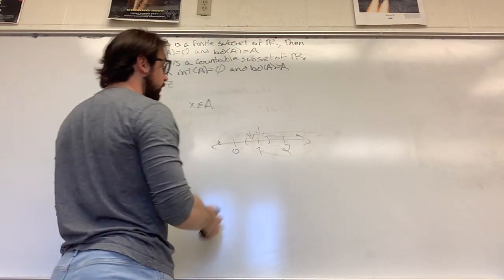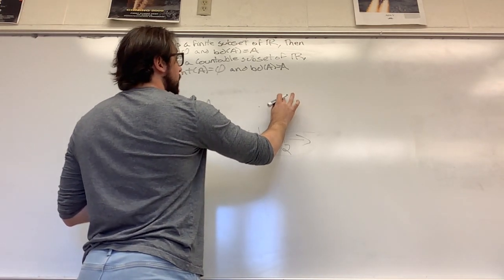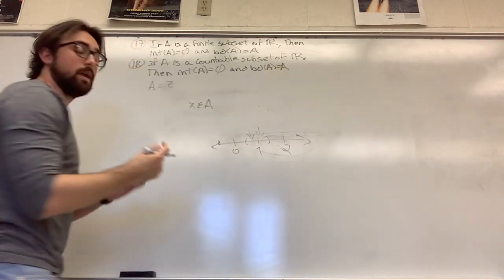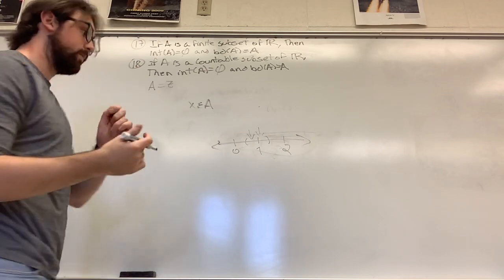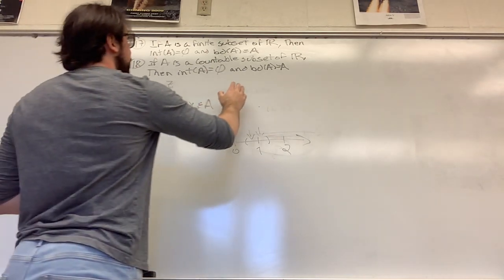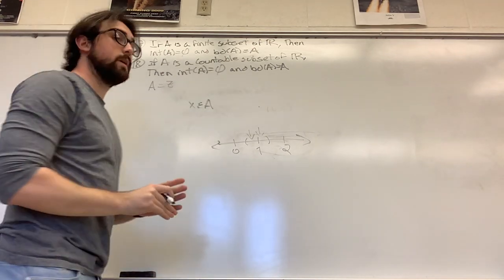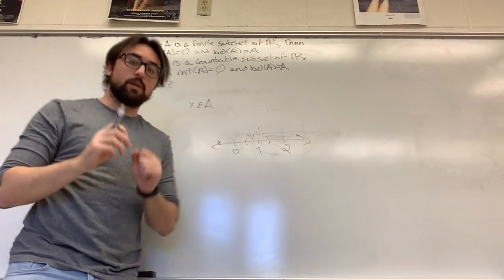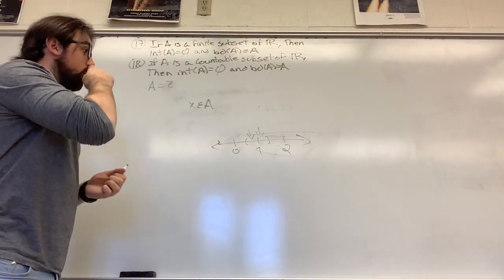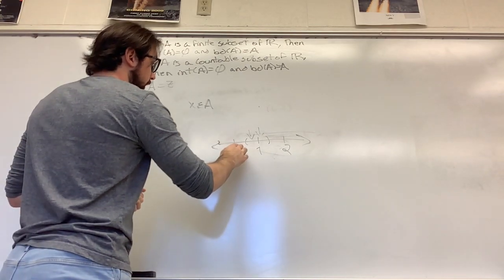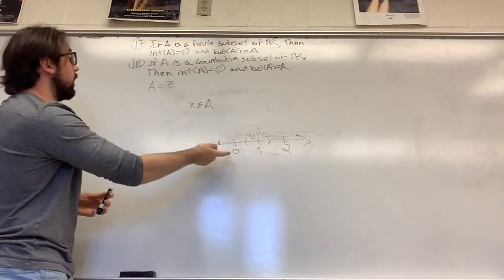Now, because of the idea that we mentioned at the beginning, that in between any two elements of the real numbers, there's an infinite amount of uncountable smaller numbers, then this means that if we have a countable subset of R, then there's always going to be some space in between every single element of A of infinite smaller elements that belong to R that would not belong to A.